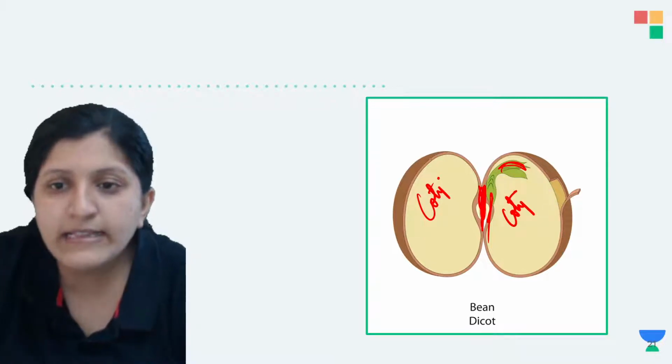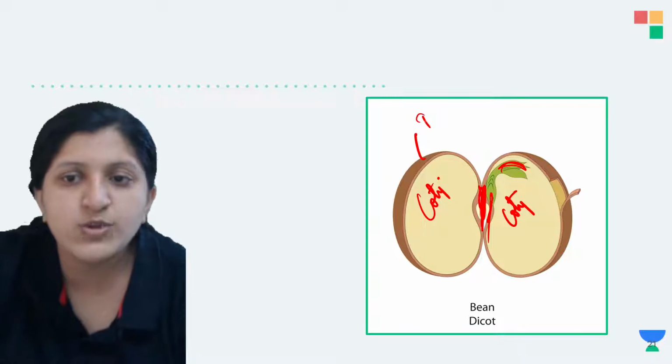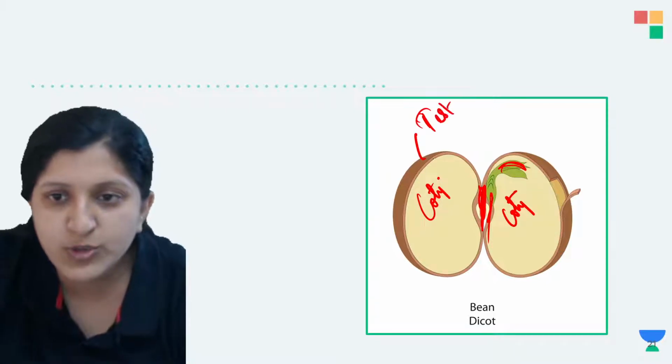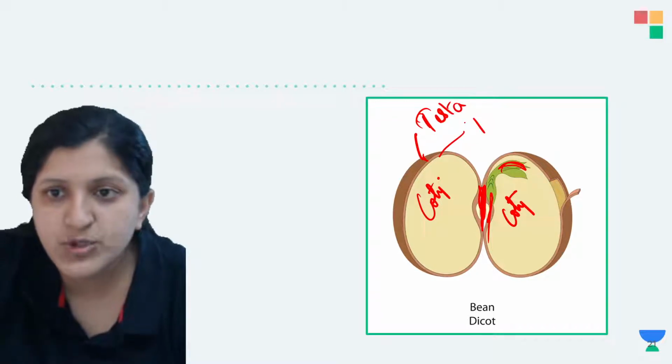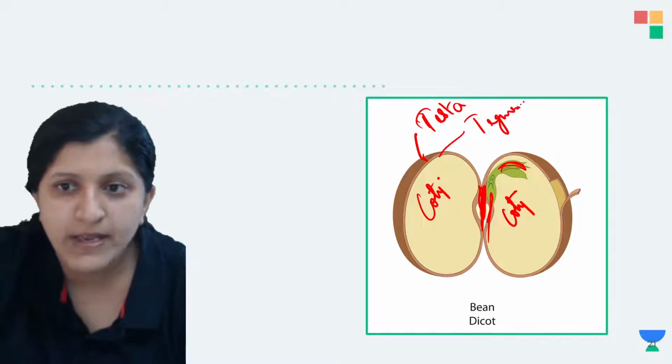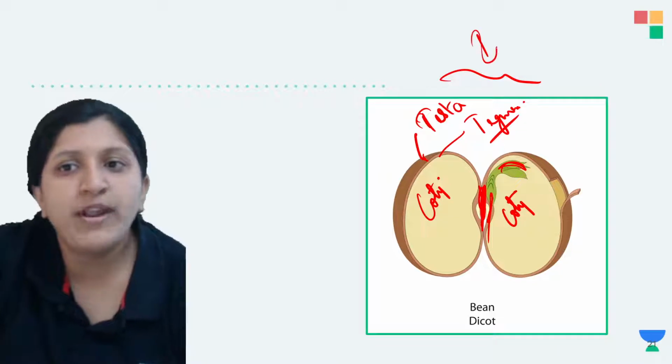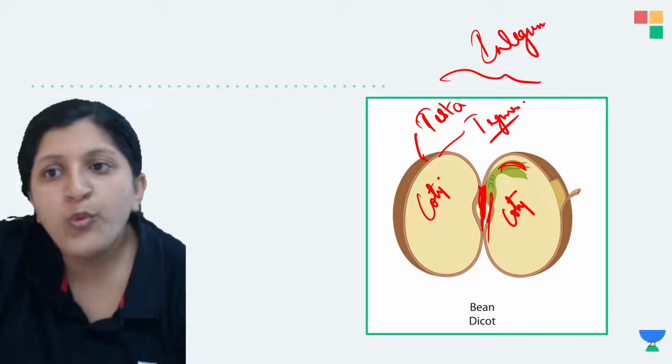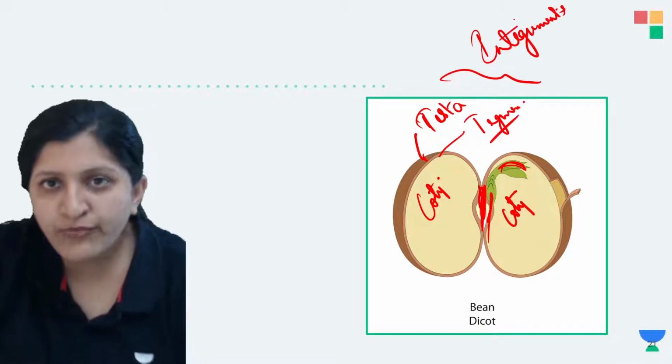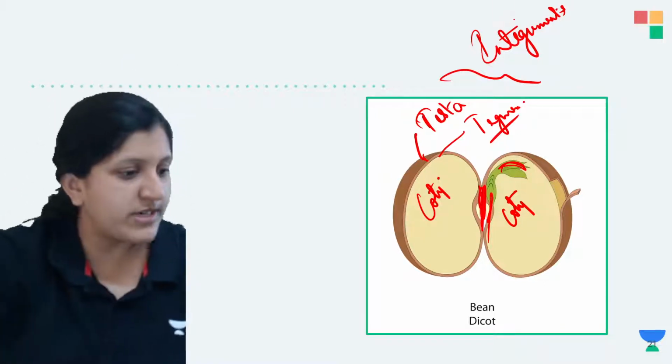And there is an integument. So there is a testa and tegmen. We can see this one being the testa and this being the tegmen. These are nothing but the products of the integument, which were basically in the ovule, that is before the fertilization.